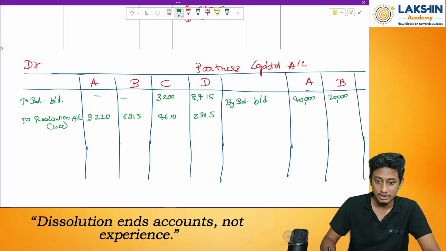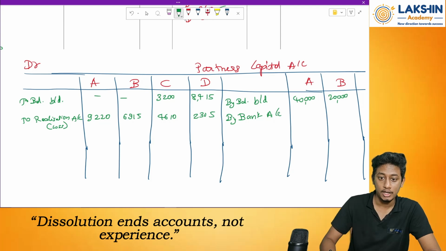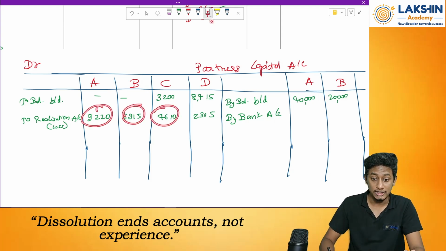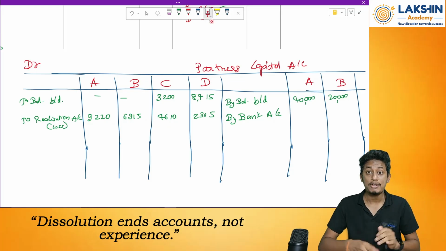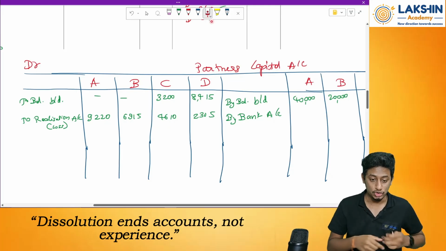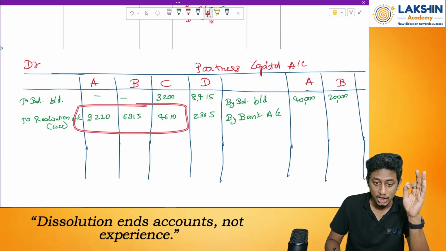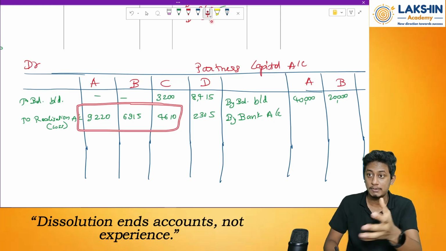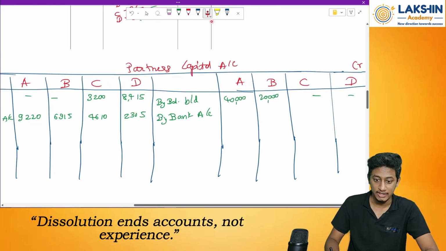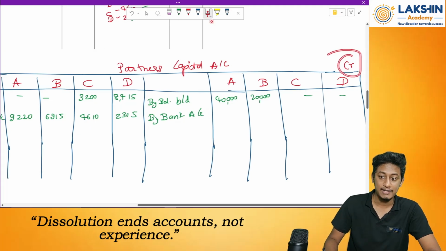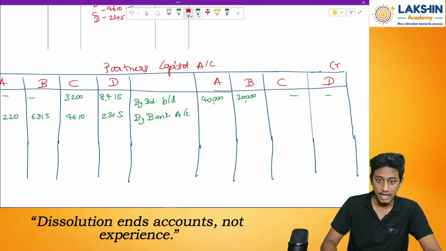How will I do this? So by bank account, take all these amounts of the solvent partners only. Do not touch the insolvent partner. Why? Because the insolvent partner cannot pay anything. So because of that, take only the solvent partners. Whatever amounts were made as loss on realization has to be brought in through cash or bank. So whenever they are brought into cash or bank, capital value increases and I will credit the entry. Right? So the amounts will be how much?